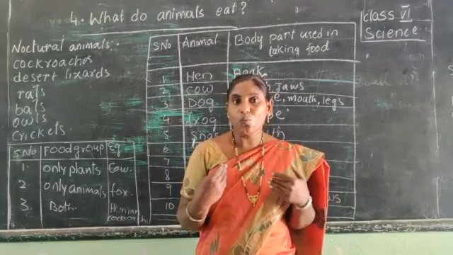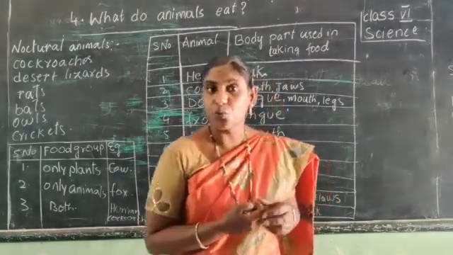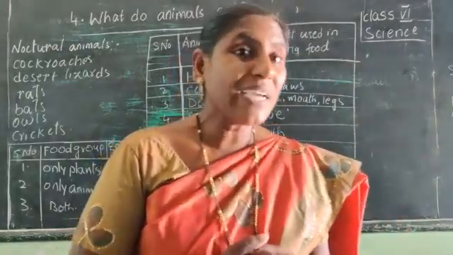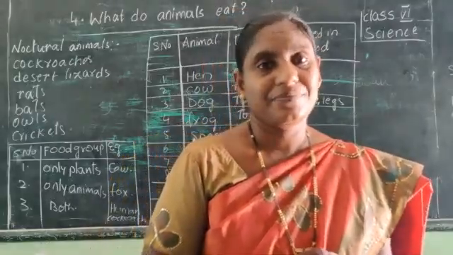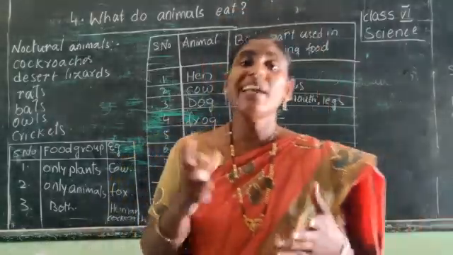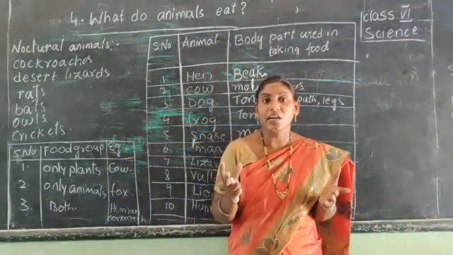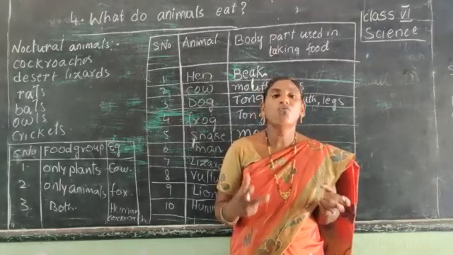For example, we human beings take the food with the help of our mouth, and we chew the food with the help of teeth. Is it clear? So we human beings are also using our body organs in taking our food.